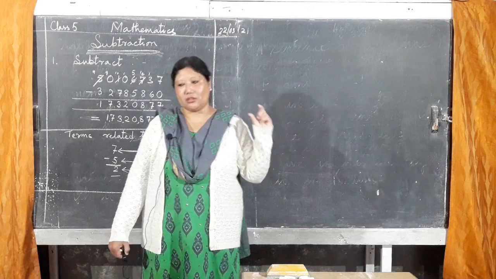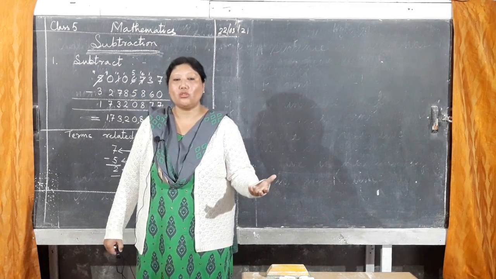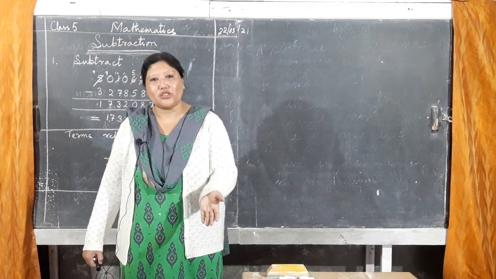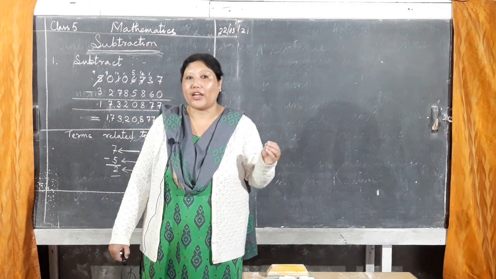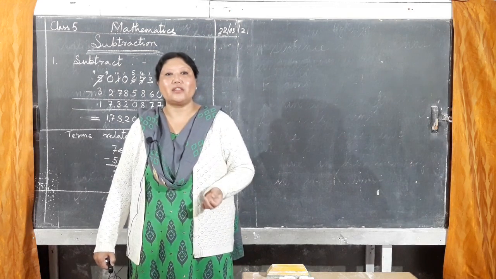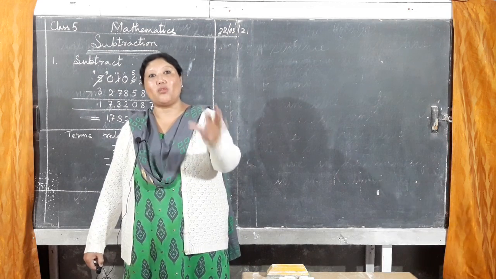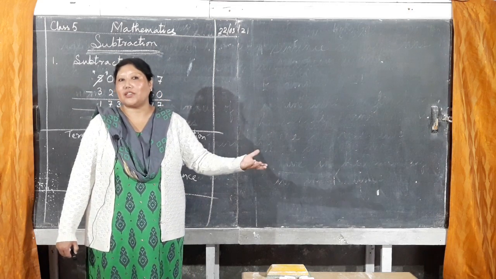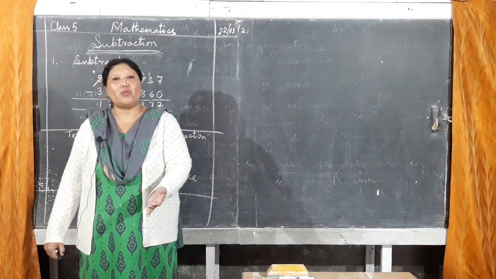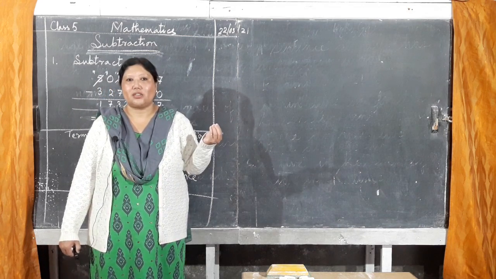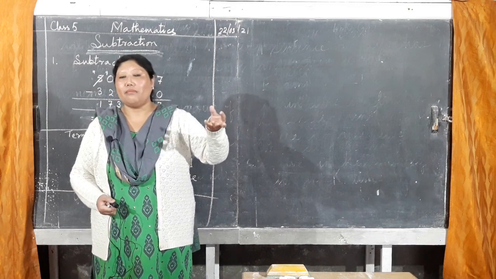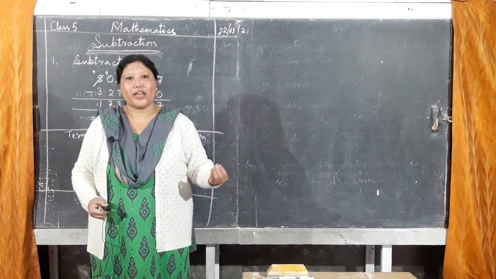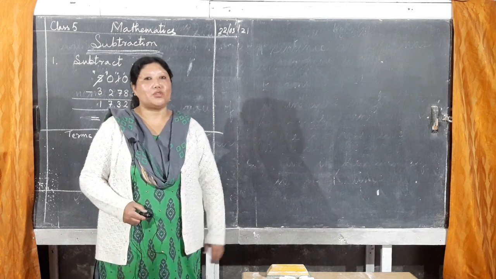Okay, so if you know these terms, you will be able to know that you are not going to multiply, you are not going to add, you are not going to divide, but you are going to subtract. From this word only, these are the hints. These words will give you a hint that you have to subtract. Okay, find the difference. Difference means subtraction's answer. That means indirectly what the question is saying is you have to subtract. Just like in addition, find the sum. That means you are going to add the numbers. So addition's answer is called sum. So you have to add.